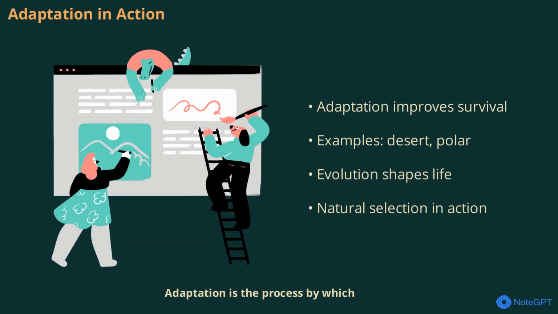Adaptation is the process by which organisms become better suited to their environment. It's a direct result of natural selection. For example, desert plants have evolved to store water, while polar animals have thick fur to survive the cold. These adaptations are evidence of evolution at work, constantly shaping life to meet the demands of different environments.